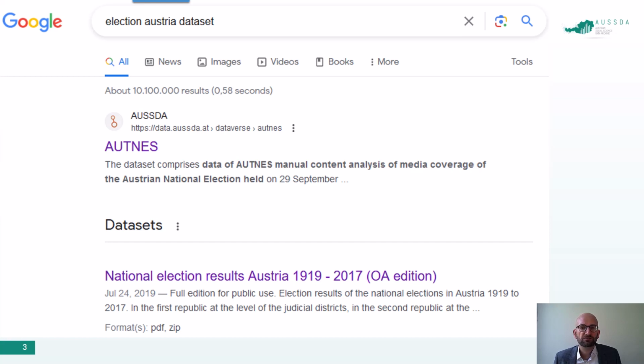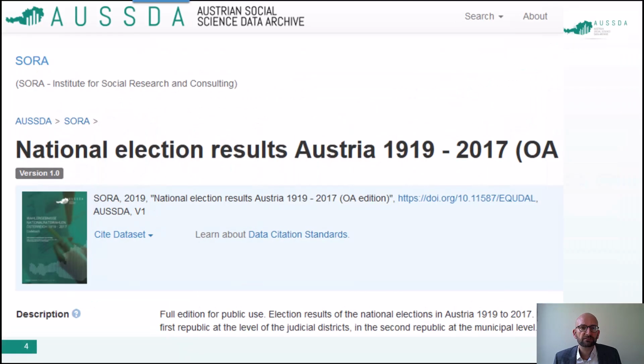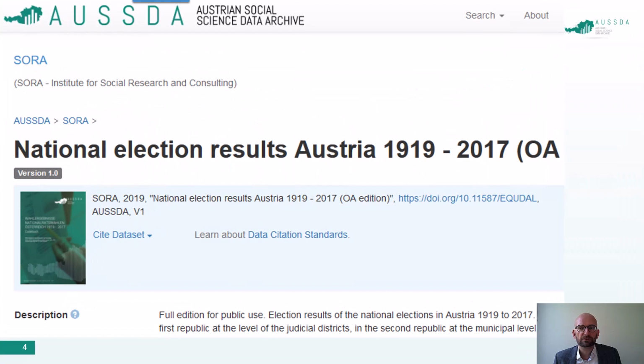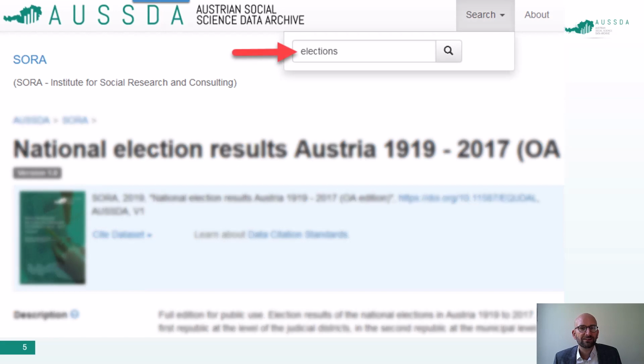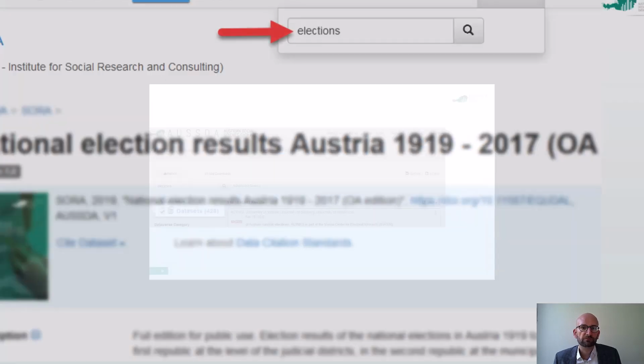Fortunately, the first entry shows the data repository for the social sciences in Austria, that is AUSSDA, while the first listed dataset promises cumulative data about national election results in the last 100 years. I click on the link to the dataset and enter the Dataverse. But since we are searching for survey data and not only election outcomes, we decide to search the archive for all data on elections and type elections in the search all form.